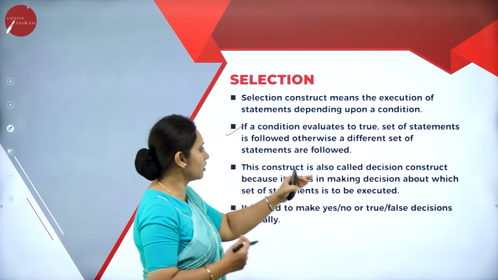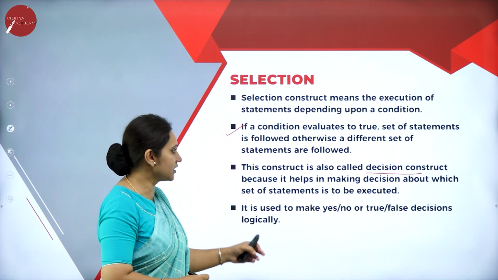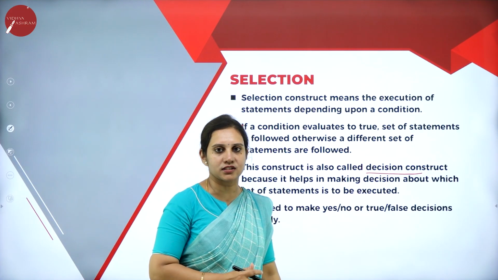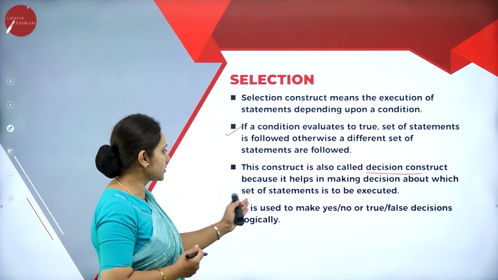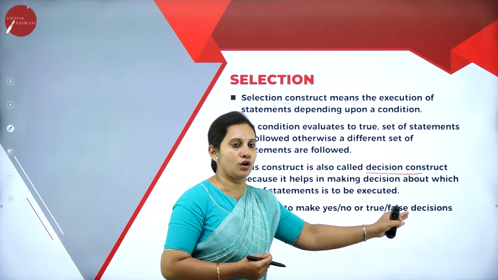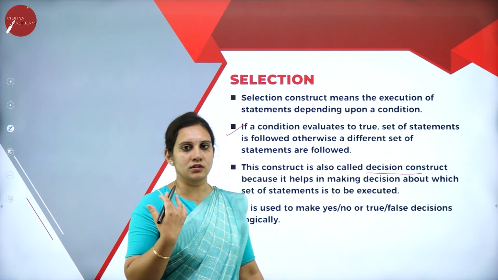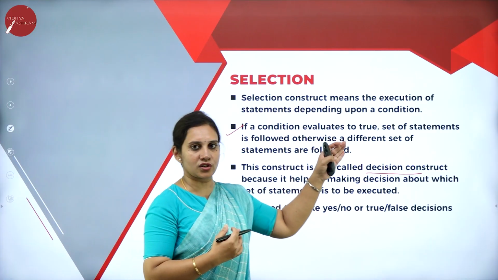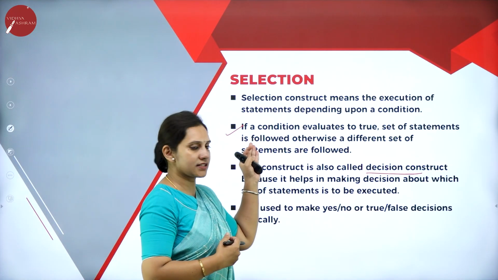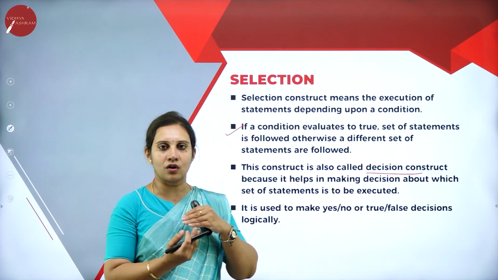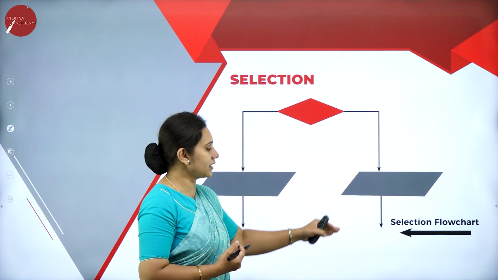So this construct is also known as a decision construct because it helps in making a decision about the set of statements that has to be executed, that is a true or a false condition. So it is also used to make yes or no, true or false decisions. Logically, the decision is made logically. So this is about the selection condition. One is a sequence, step by step it will take. Next is a selection. It decides according to the condition what we take.